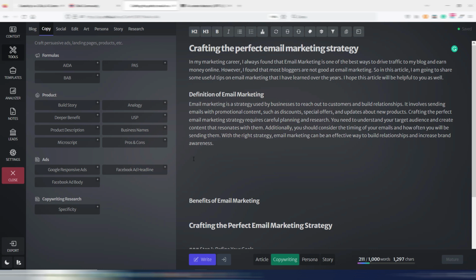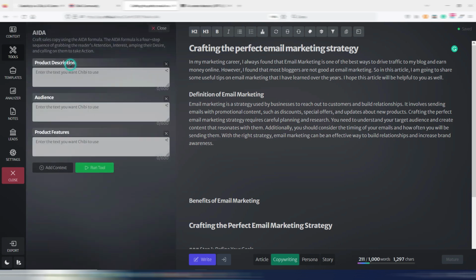Let's say we want to generate an AIDA formula for this topic, or let's see, for a product description, email marketing software, for example, audience, beginner marketers, and here you can insert product features.